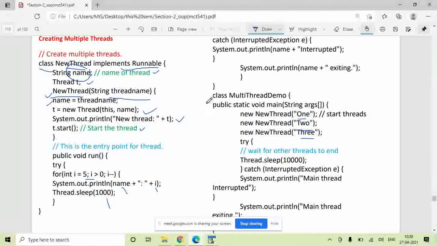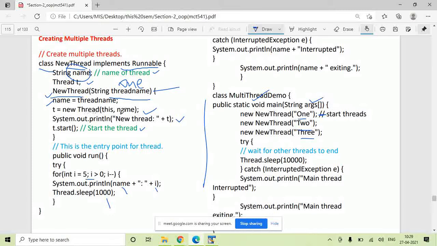Okay, this is your main program. Main thread, main class, main function. So here you have created three threads. New thread 1. So this line will give a call to this constructor. The thread name is 1. You have given 1 as a parameter.